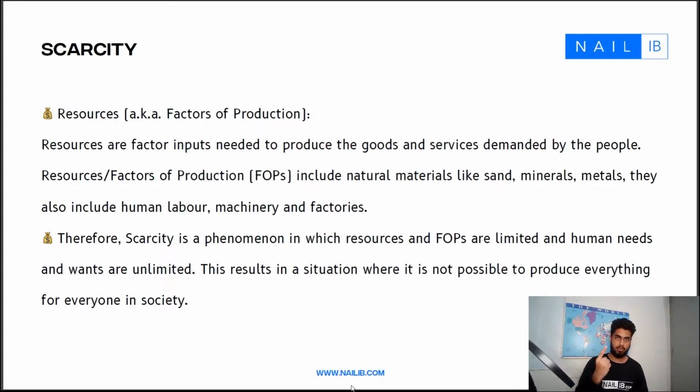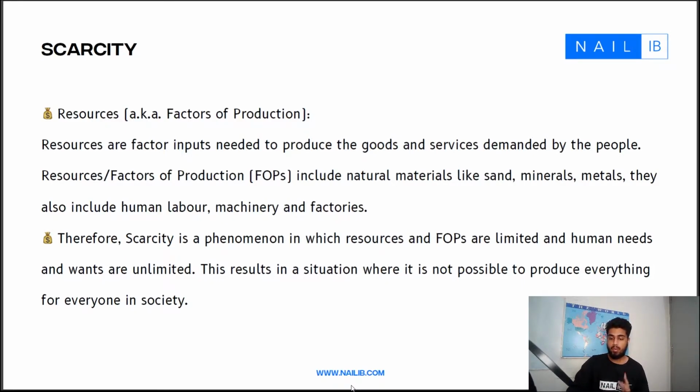Even if there was one person on this planet, his or her needs and wants would be infinite. And as people are an increasing number, we see that human needs and wants don't really have an end. This results in a situation where it is not possible to produce everything for everyone in society. Why? You guessed it. Because there aren't enough factors of production to produce everything people want.